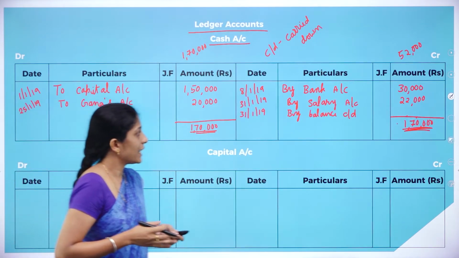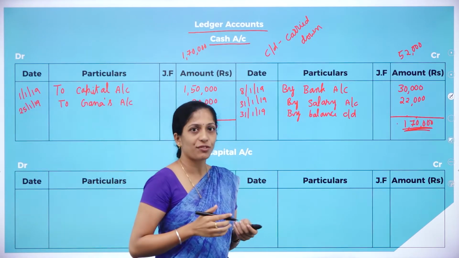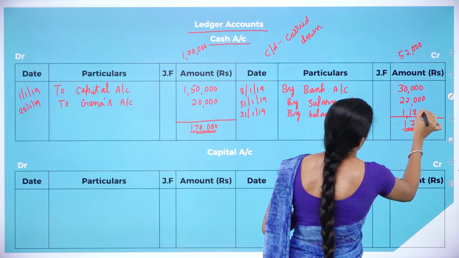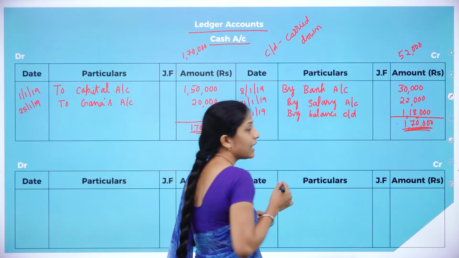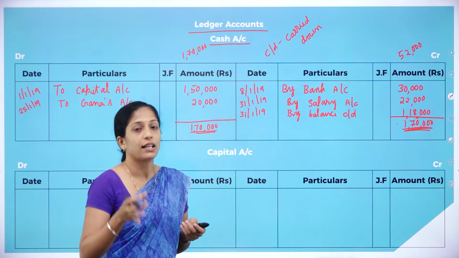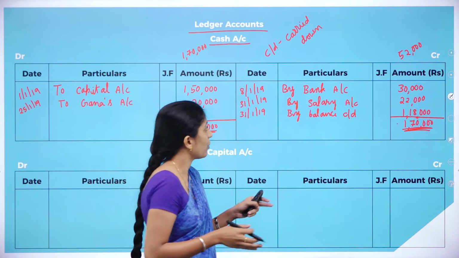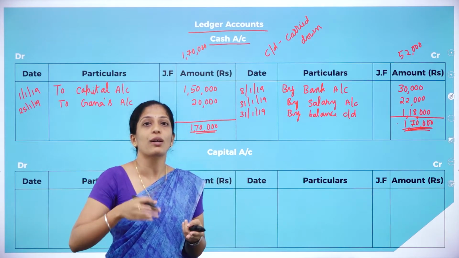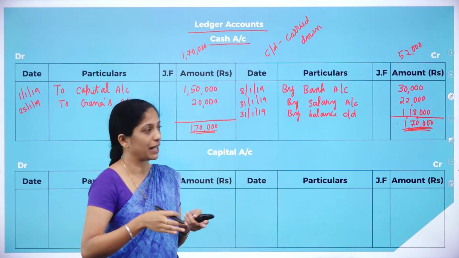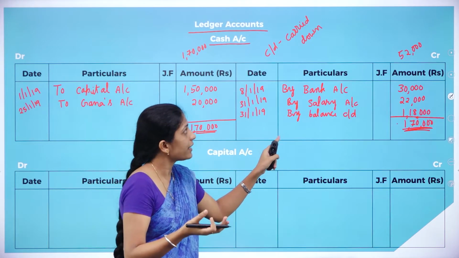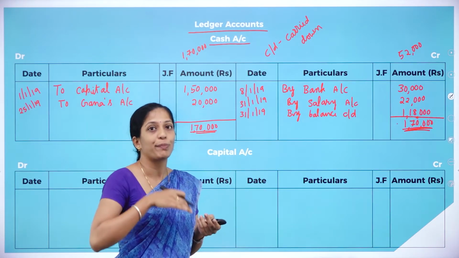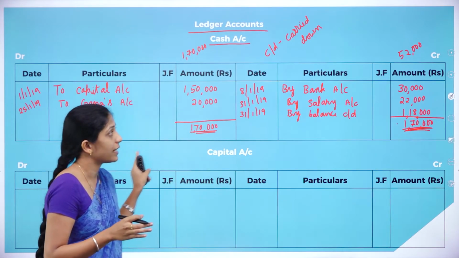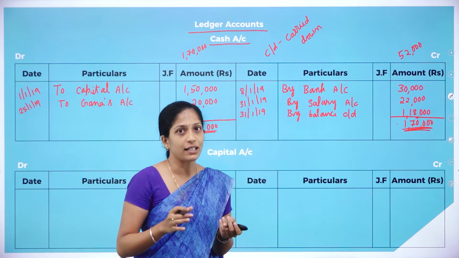So, when you minus 1,70,000 minus 52,000, you'll get 1,18,000. So, what is this 1,18,000? It is a balancing figure which has to be carried down. Whatever amount you have carried down has to be brought down at the beginning of next month. So, if you have carried down in the credit side, it has to be brought down in the debit side. Suppose if you have carried down in the debit side, it has to be brought down in the credit side.